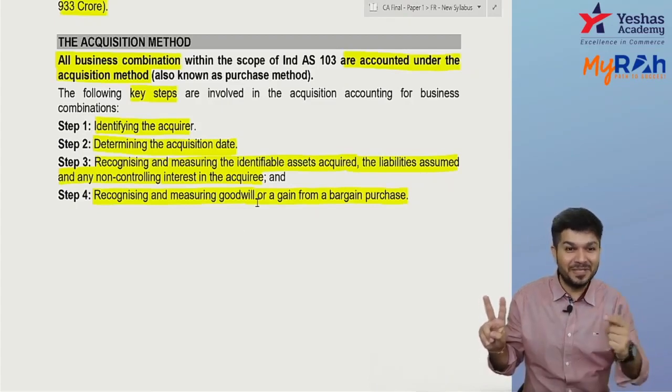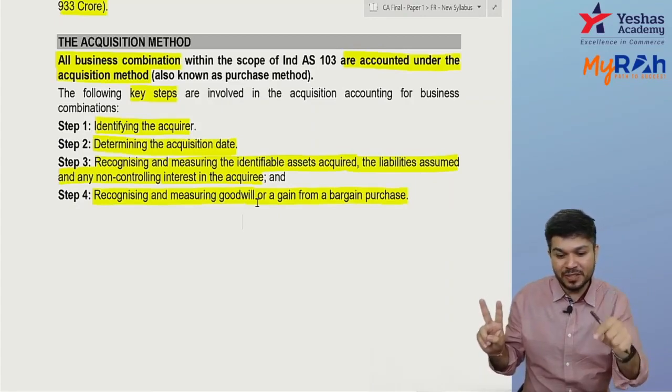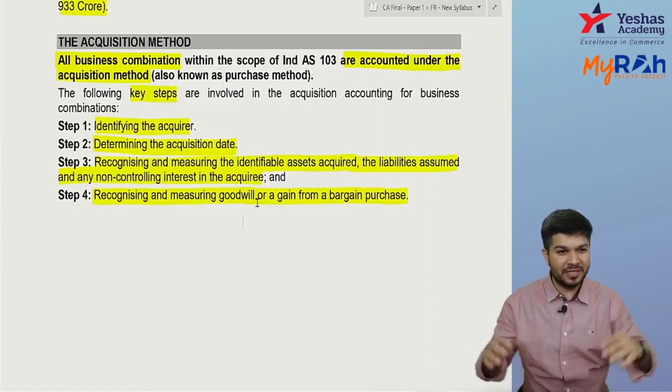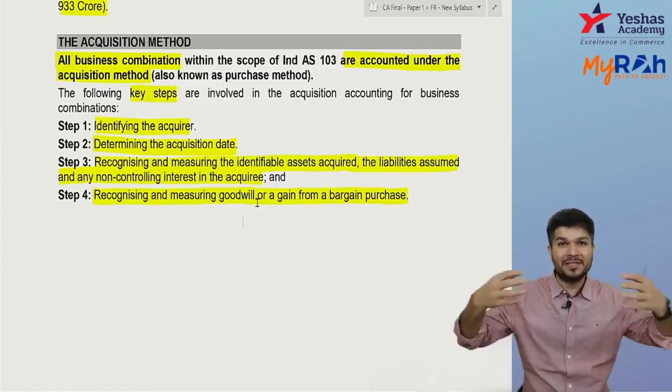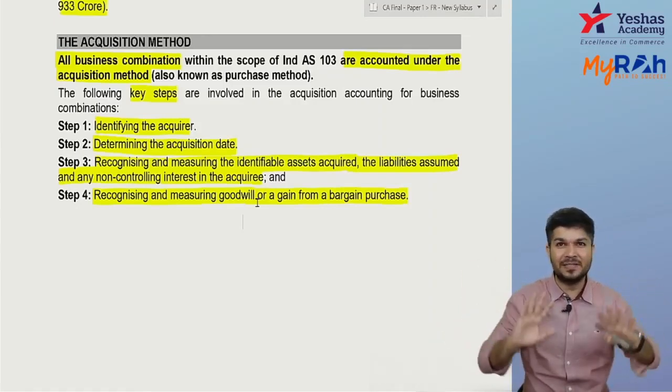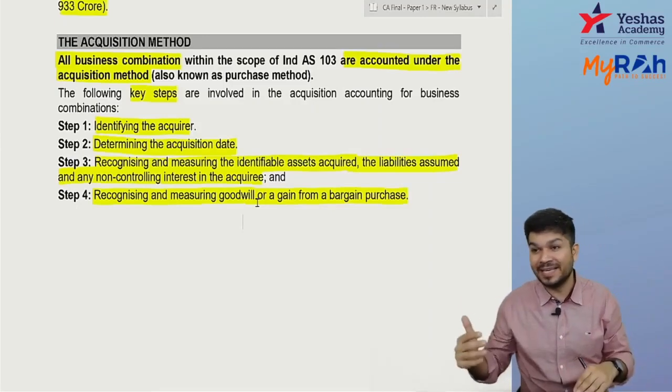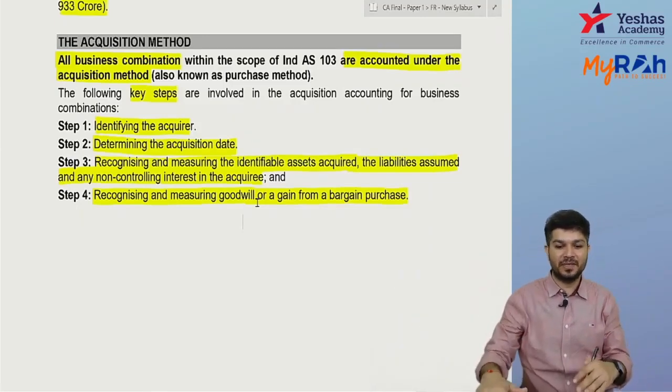Then on the acquisition date, we record the fair value of assets, liabilities, NCI, etc. If I paid more, it will be goodwill. If I paid less, that's a gain on bargain purchase. Did you understand?